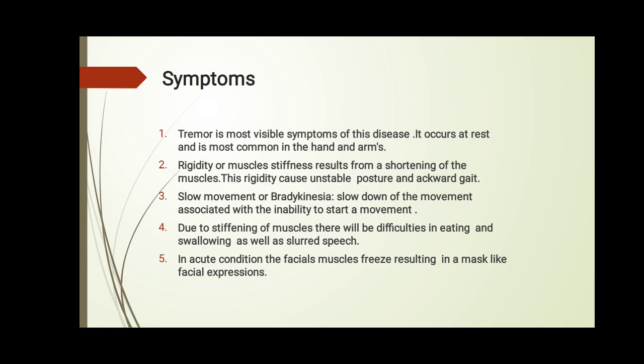A person having Parkinsonism disease is unable to walk properly, having walking abnormalities, means awkward gait.